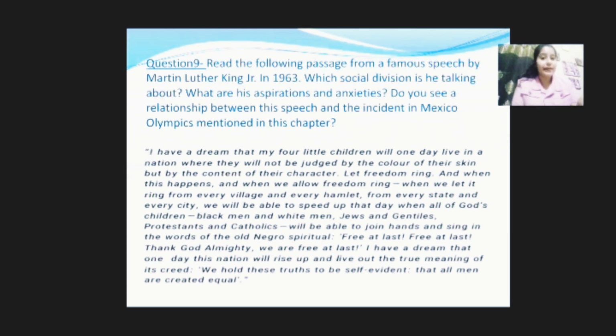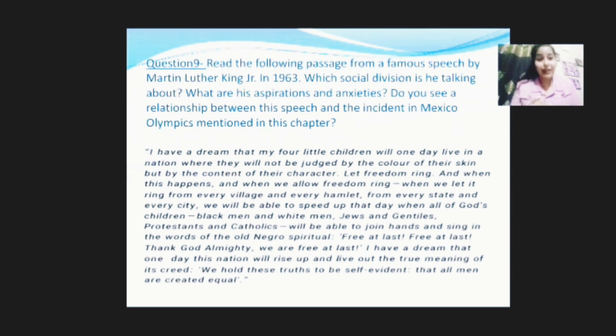I have a dream that one day this nation will rise up and live out the true meaning of its creed. We hold these truths to be self-evident that all men are created equal.